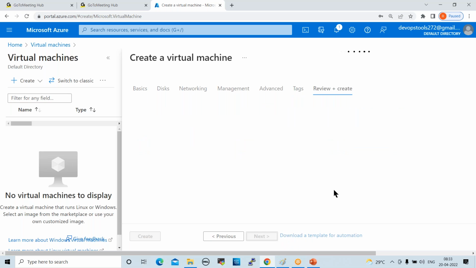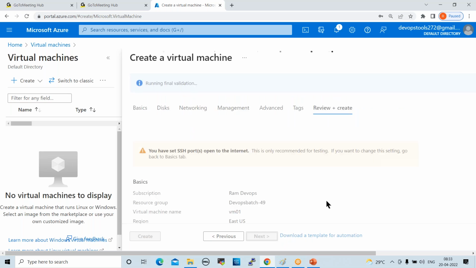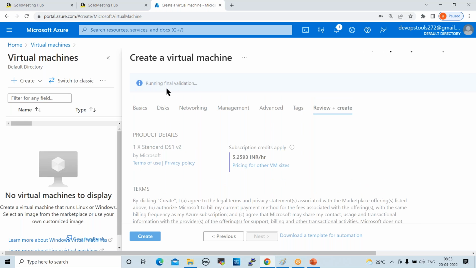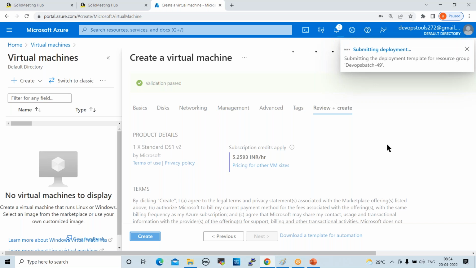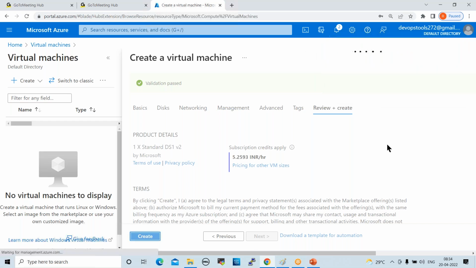You can review your information. After that, you can create it. Once validation has passed, only then you can go ahead and create. Otherwise, it will not accept. Okay, validation is passed. Now we can click on create. Now the VNet was taken by default. If there are multiple VNets, you can choose the required VNet.